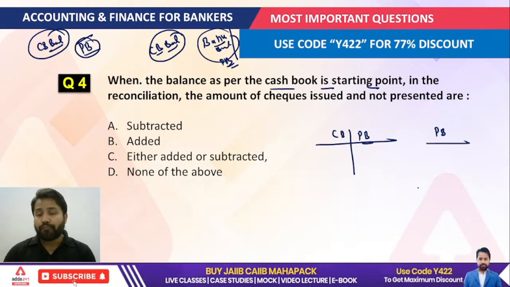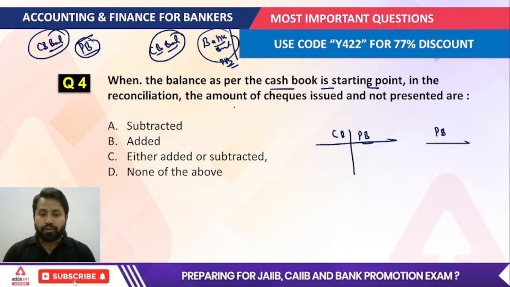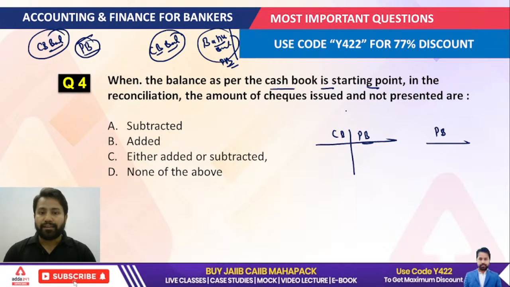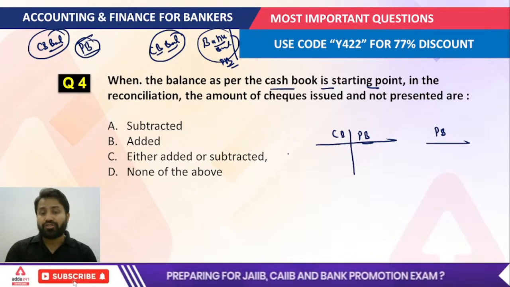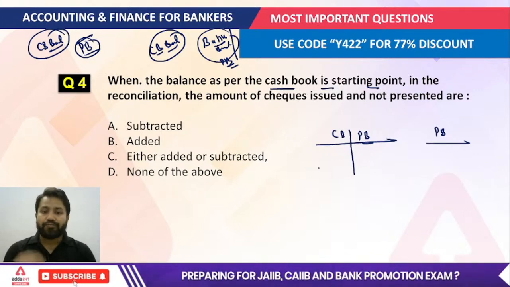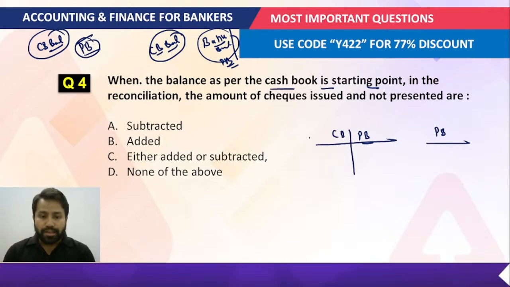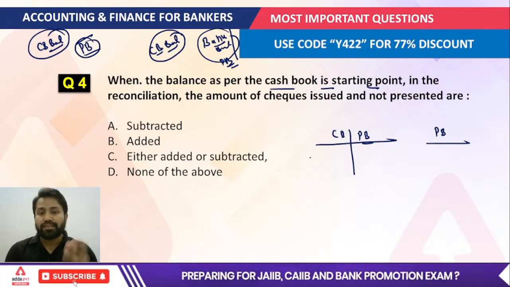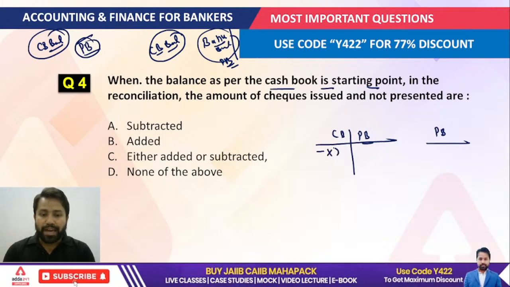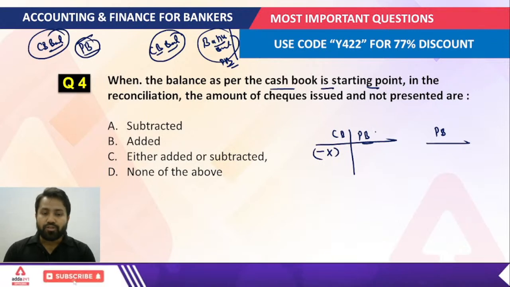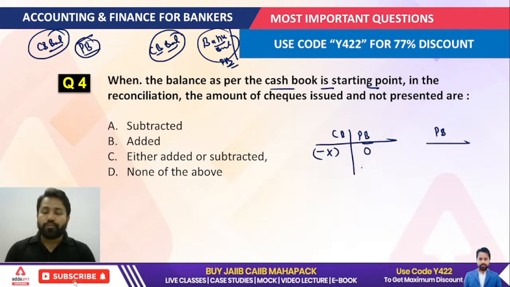Now, in the reconciliation, the amount of the checks issued and not presented. That means the company actually issued the check to one of its creditors, but that creditor has not presented that check over the counter of the bank. Suppose the company issued the check for X amount. Because it is not presented over the counter of the bank, this transaction is going to be reflected as zero.